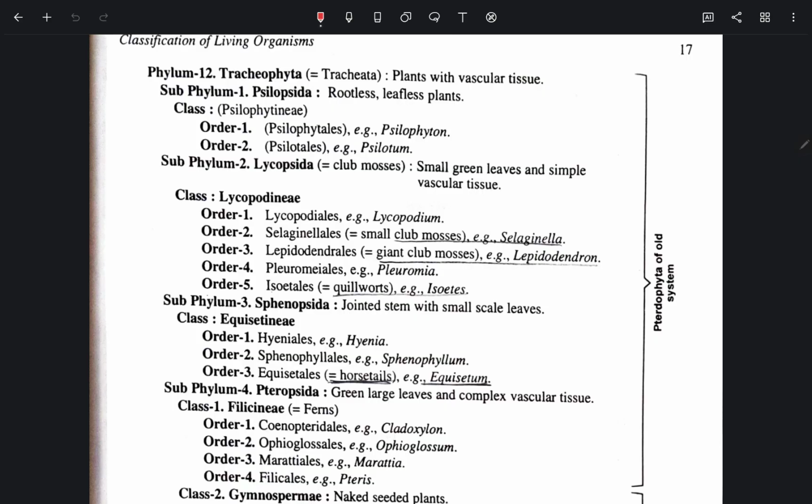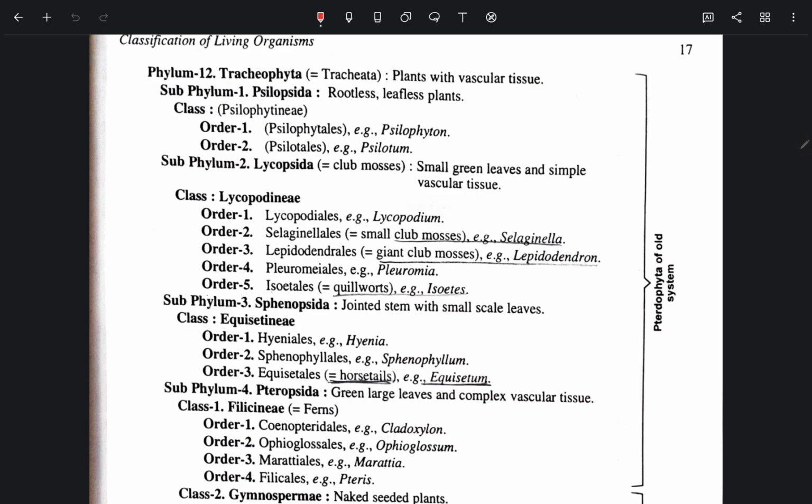Subphylum Lycopsida, club mosses, with small green leaves and simple vascular tissue. Lycopodineae, order Lycopodiales, Lycopodium. Selaginellales, small club mosses, Selaginella. Lepidodendrales, giant club mosses, Lepidodendron. Pleuromeiales, Pleuromeia. Order 5 Isoetales, quillworts and Isoetes.